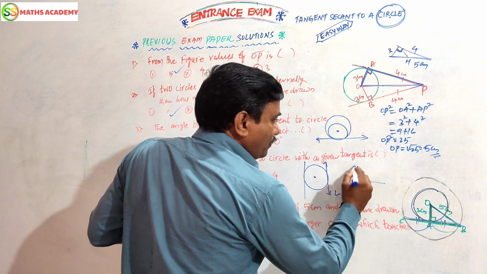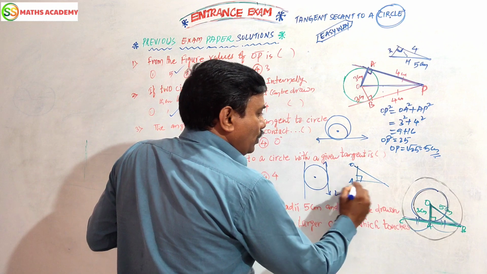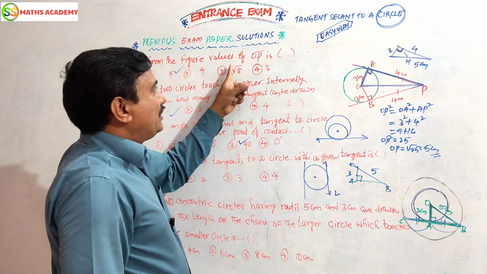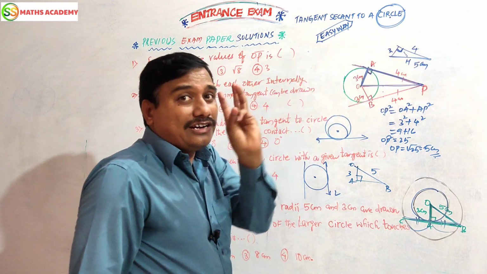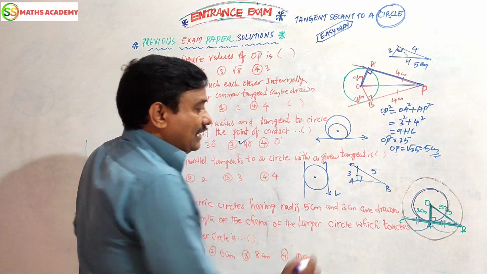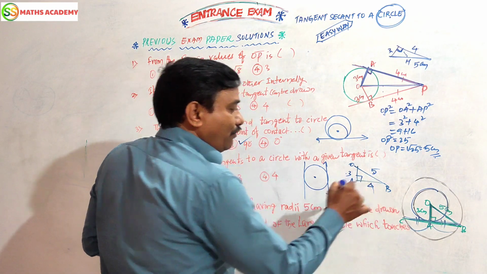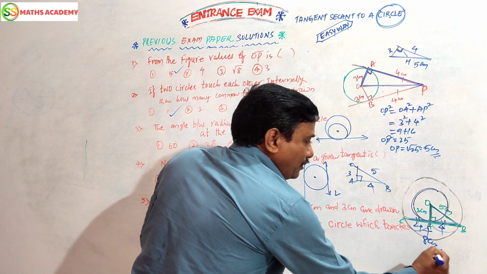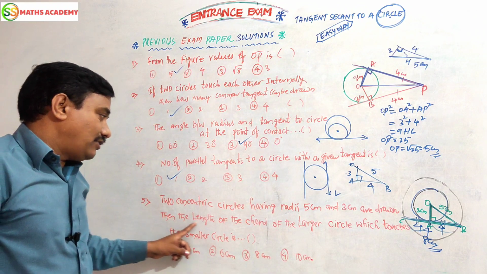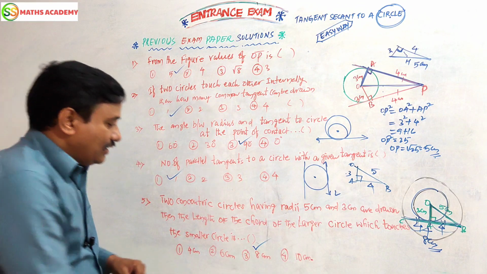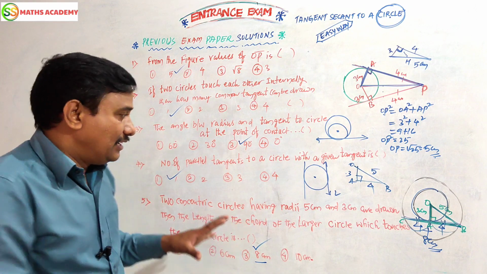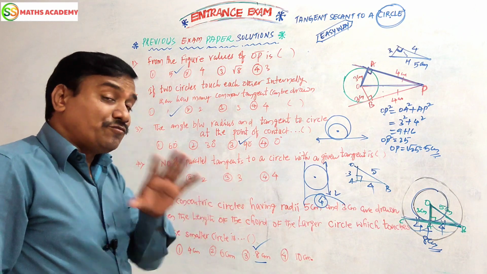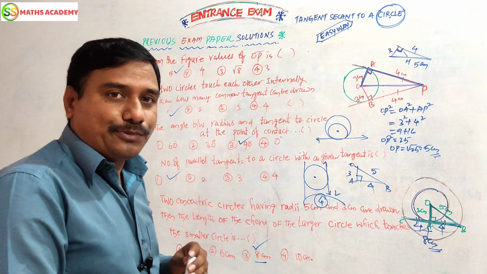What is AB? By using the concept of Pythagoras theorem, in triangle OAB, this is 3 and this is 5. I told you in the first problem, 3, 4, 5 is the first Pythagorean triplet. Here 3 is given, the hypotenuse is 5, so this will be 4. Shortcut: this is 4, 4 plus 4, 8 cm. The length of the chord will be 8 cm. This is our answer. That's it. Now let us see more interesting questions on this chapter.